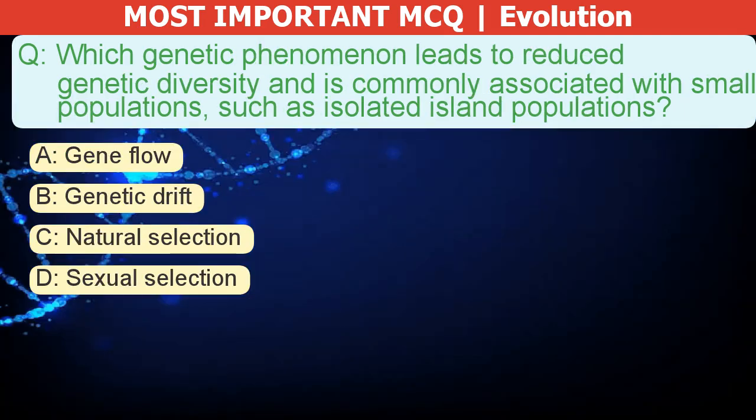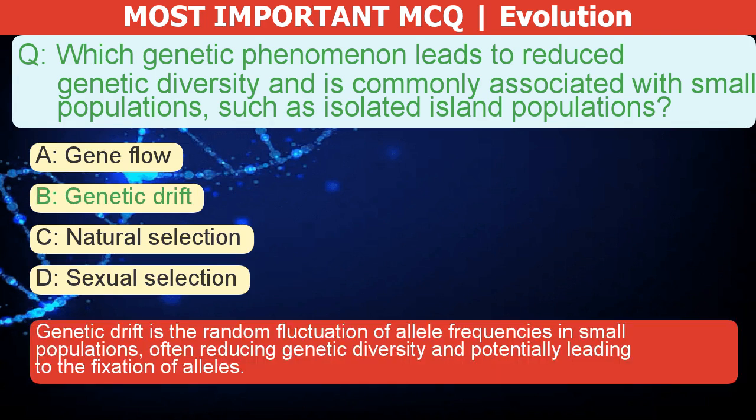Which genetic phenomenon leads to reduced genetic diversity and is commonly associated with small populations, such as isolated island populations? A. Gene flow. B. Genetic drift. C. Natural selection. D. Sexual selection. The correct answer is B. Genetic drift is the random fluctuation of allele frequencies in small populations, often reducing genetic diversity and potentially leading to the fixation of alleles.